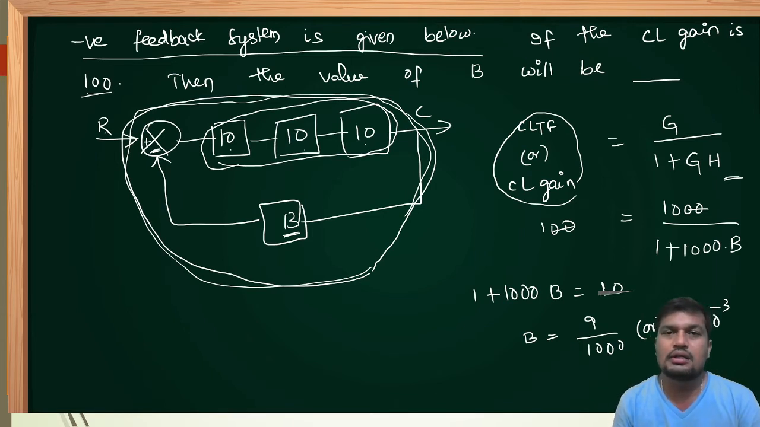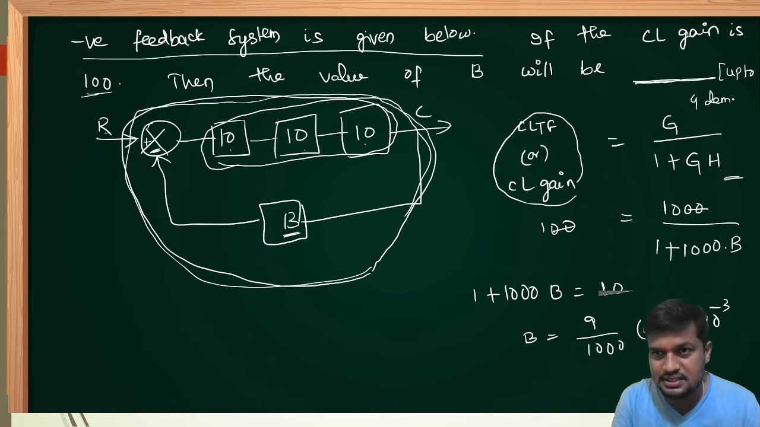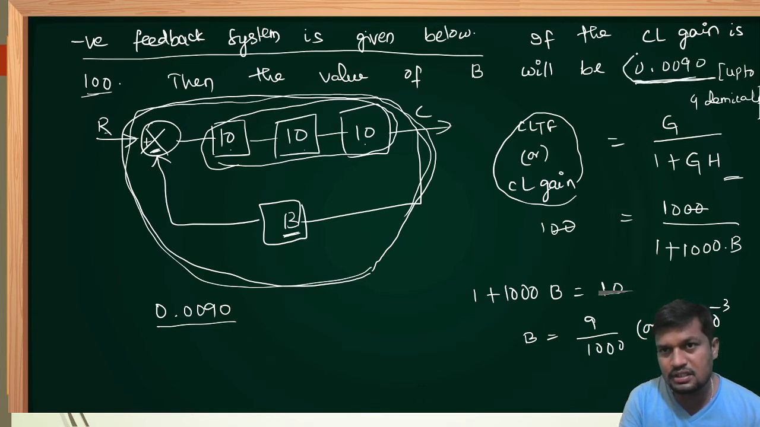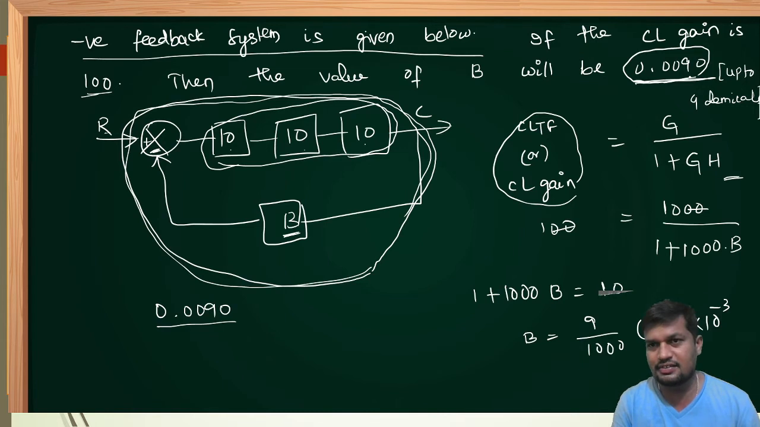Suppose in a GATE paper, this question is like a fill in the blank. Some of the GATE questions these days are fill in the blanks without options. At the time, after the fill in the blank, the professors are simply asking for up to 4 decimals. Then only your answer will be correct. That means he is asking for the answer up to 4 decimals. How to write 9 upon 1000? 0.009. This is up to 3 decimals, or 0.0090. 0.0090 will be the correct one. Then only the system will take it as the correct answer. Otherwise, it will not be taken.